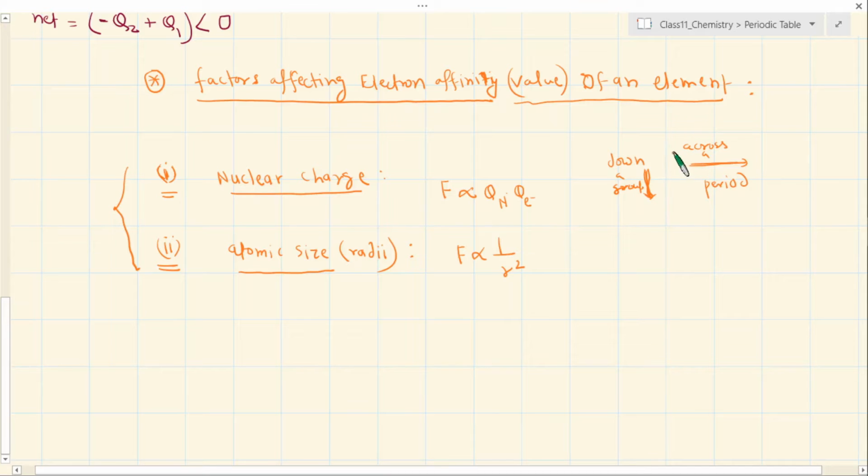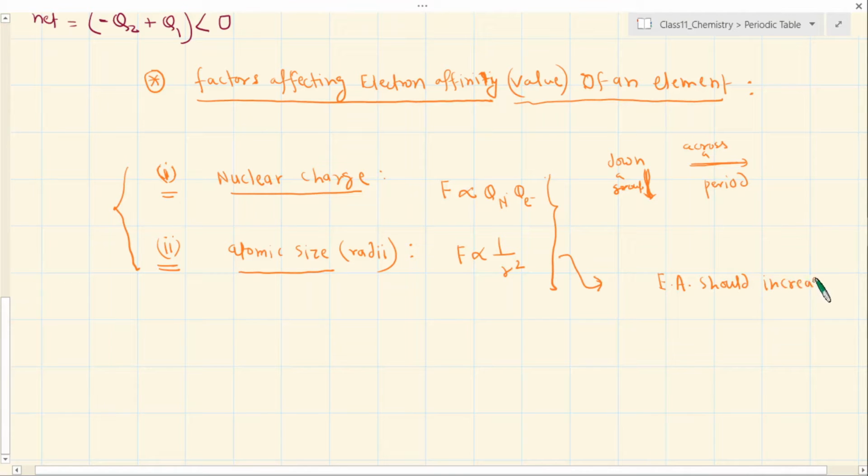What do you think happens when you are moving across a period? When you are moving across a period, the size of the atom is almost constant, right? Because the next shell is not added, or a little bit of shrinkage is there, but the atomic number increases. That means you will think that the combination of the two should lead to electron affinity increasing across a period.